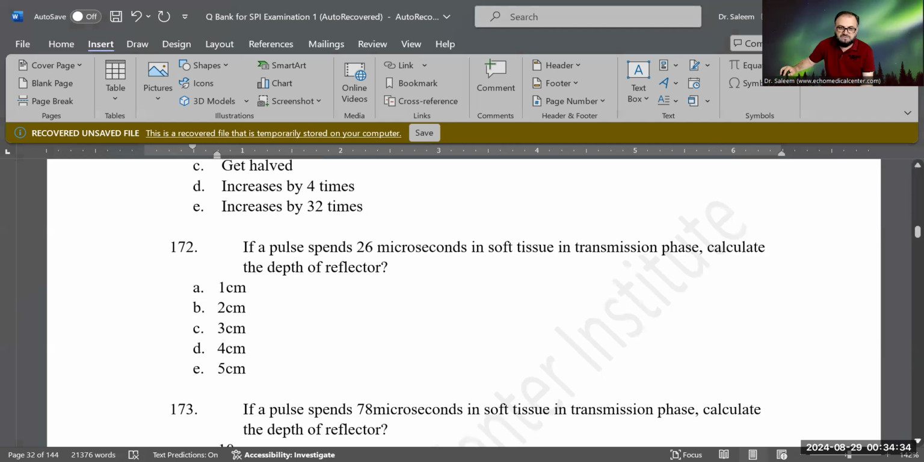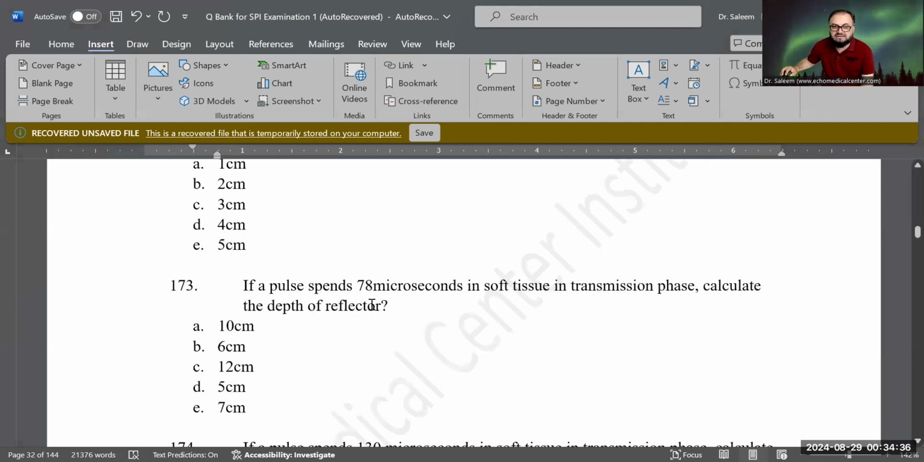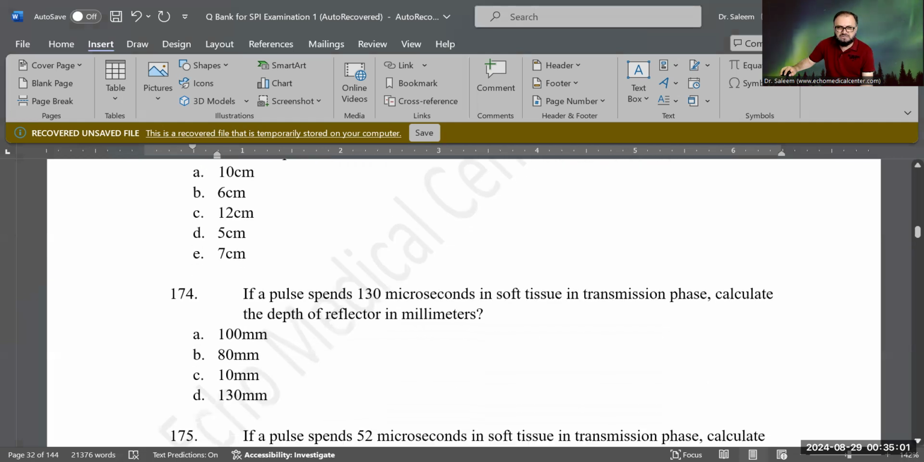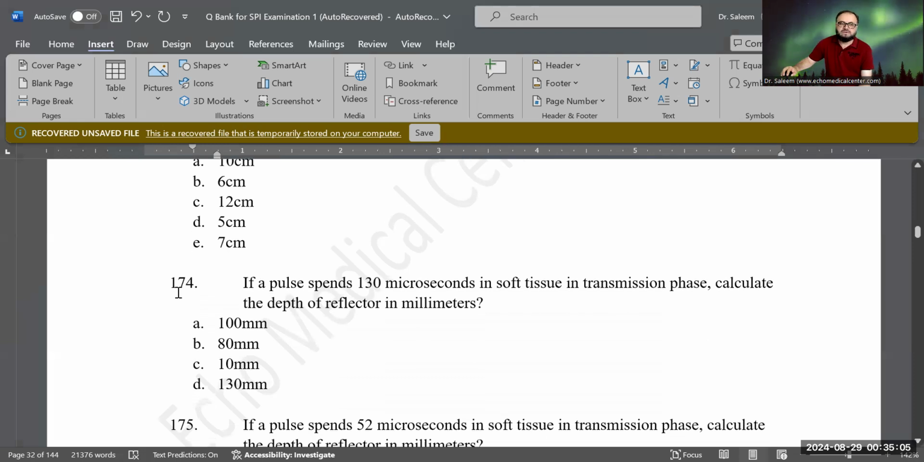Okay. Next question. If the pulse spends 78 microseconds in soft tissue in the transmission phase only, like one way, calculate the depth of it. Same question. So what do you think? Now, 78 divided by 13. How much is that? I believe that will be 6 centimeter, right? You do your calculation. So B is the correct answer. Is that correct? 6 centimeter? Yeah, correct.